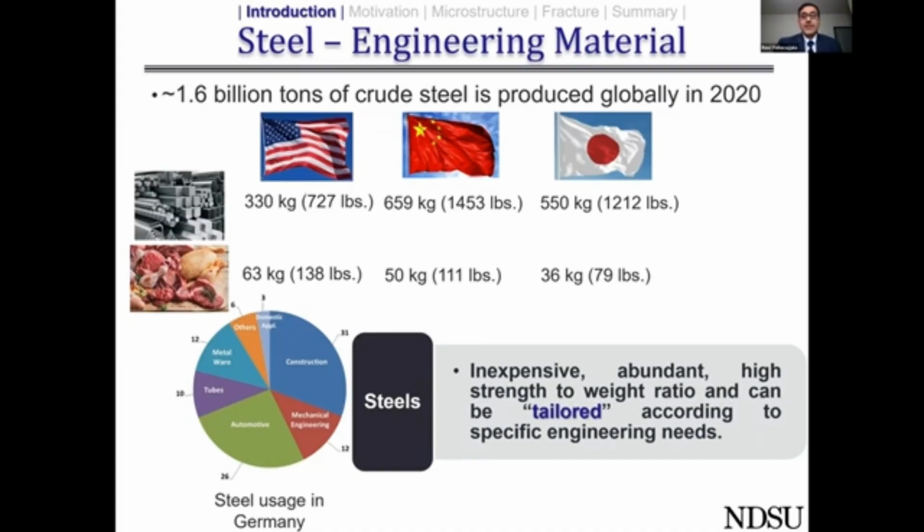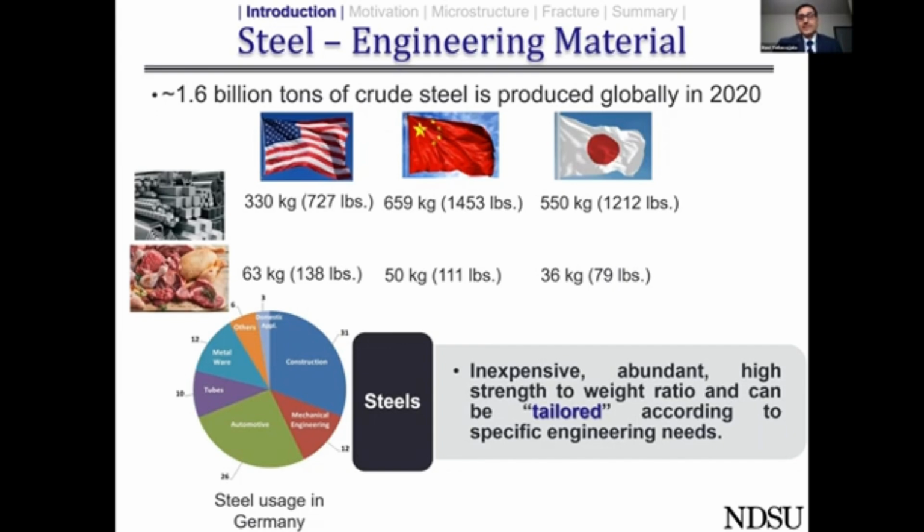So where is the steel going? Let's look at the fourth largest economy in the world, Germany, to see where exactly the steel goes. About 31% of steel in Germany is used for construction purposes. And the second largest consumer of steel is the automotive industry, where 26% of steel is consumed.